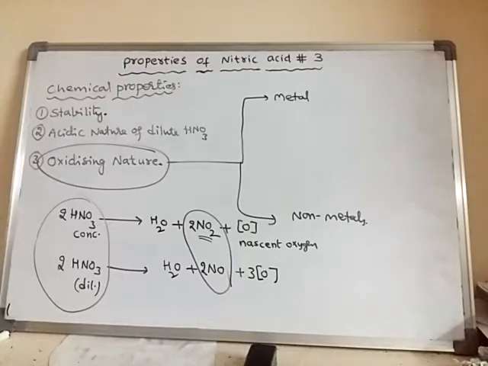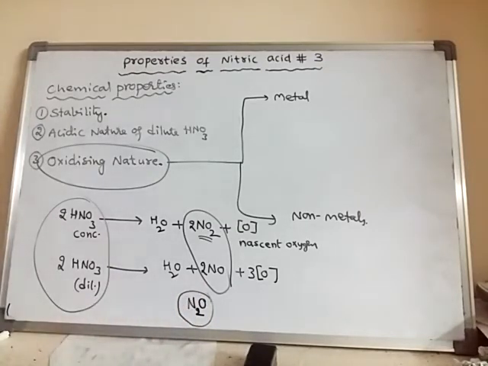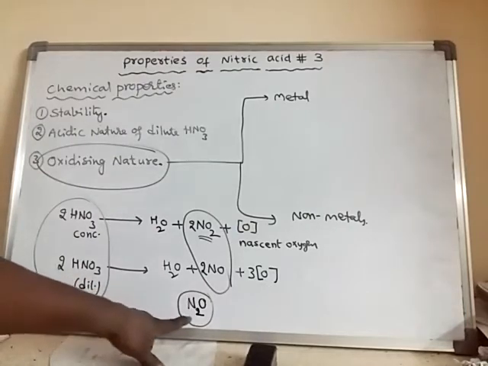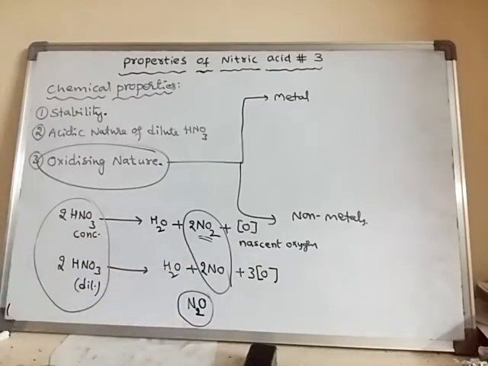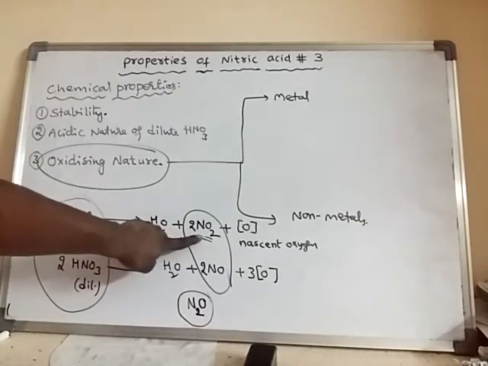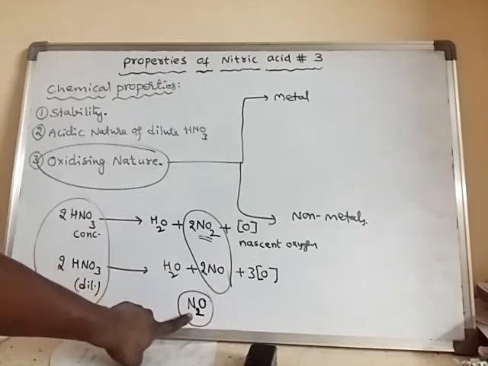This nitric acid itself undergoes reduction and converts into nitrogen dioxide or nitric oxide, or else sometimes it may form nitrous oxide also. Nitrous oxide is the laughing gas. So these three are the oxides of nitrogen: nitrogen dioxide, nitric oxide, and nitrous oxide.